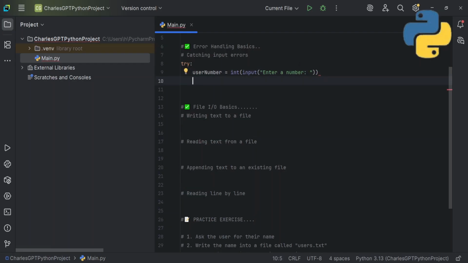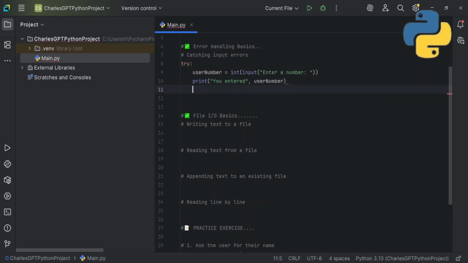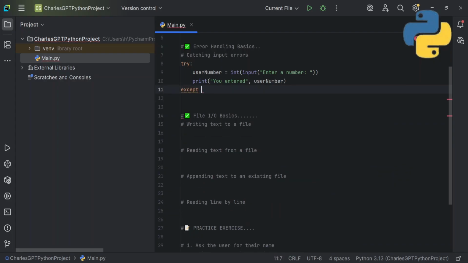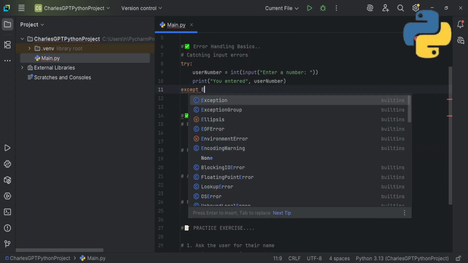What next? We'll now print the number the user entered. We'll print "you entered", then a comma outside here, and I'll say user_number like this. So it just needs a catch or a finally. So I'll just say catch. Sorry, not catch, except. So except, there is a very good exception that you can use. You can use except Exception.